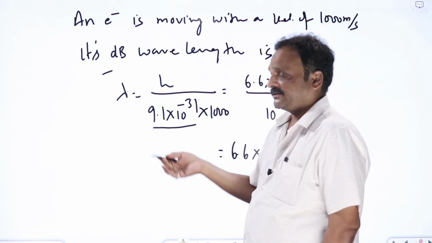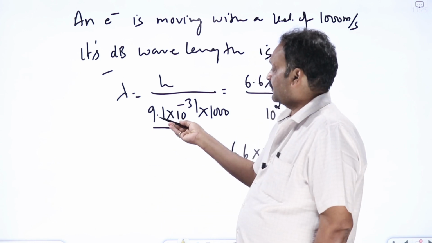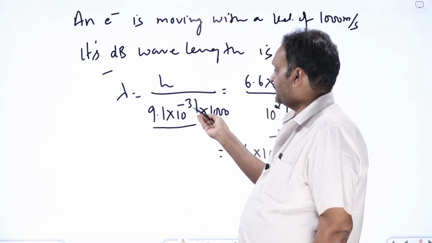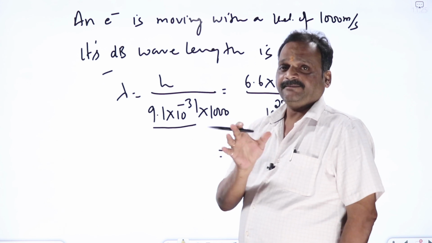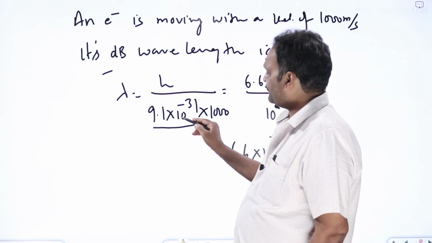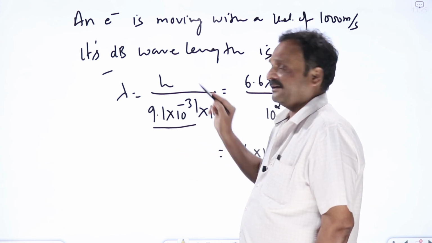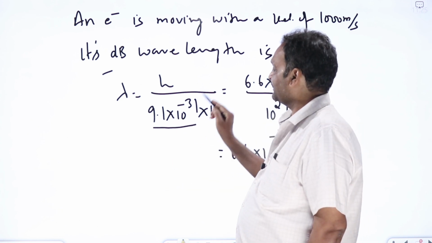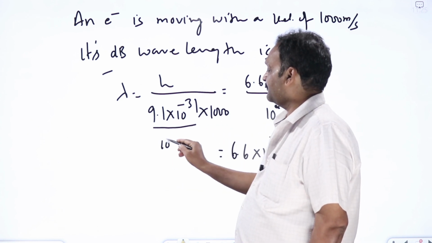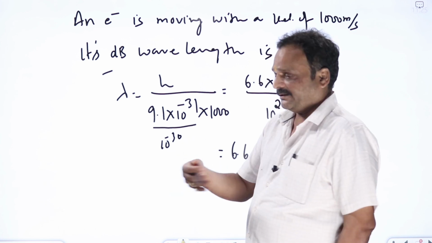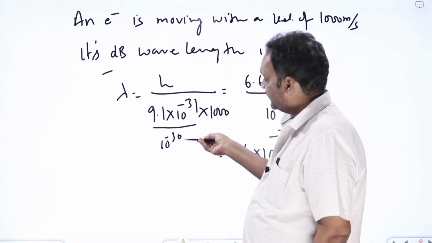Now, whenever you want to solve problems quickly, for the electron mass, instead of 9.1 into 10 to the power minus 31, you can approximate the value. I'll take 9.1 as 10. So 10 into 10 to the power minus 31, simply it will be 10 to the power minus 30. In order to solve problems very quickly, you can make this approximation.